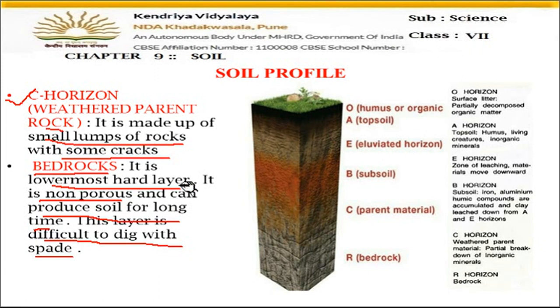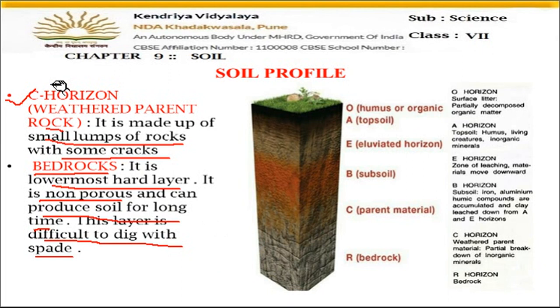So this is about the soil profile. In the vertical section, we can see four different layers. One is the A horizon, that is the topsoil, which has humus. It is dark colored. It is soft. It has plants also, and living organisms live in this layer. Then the B horizon, which is also called subsoil, is a little harder, and it has minerals and iron content also.